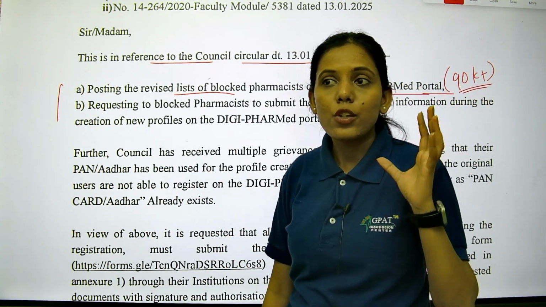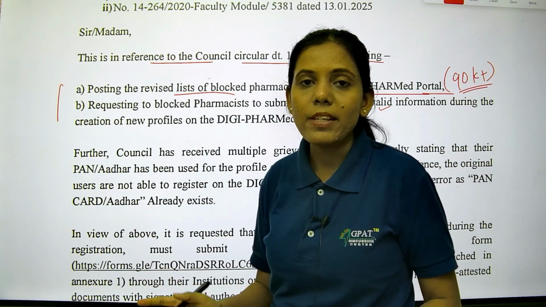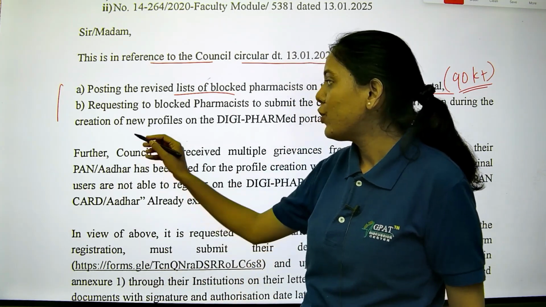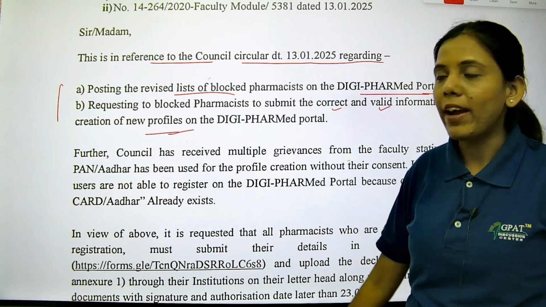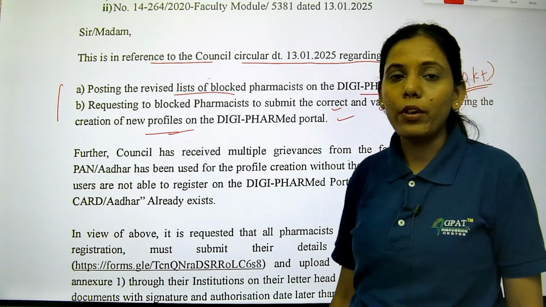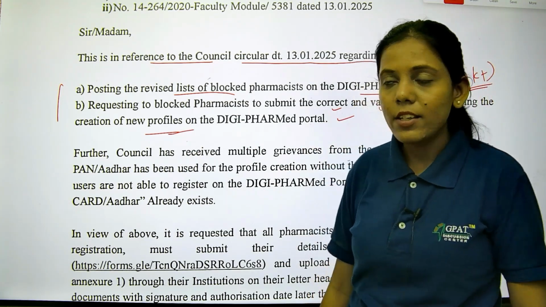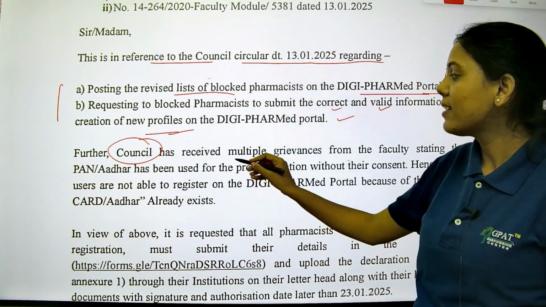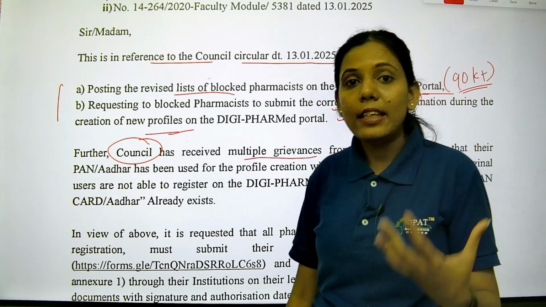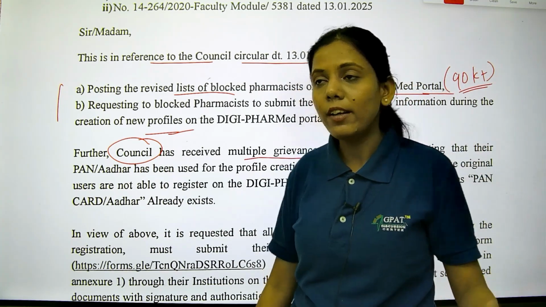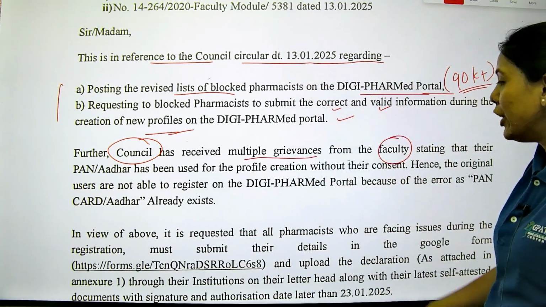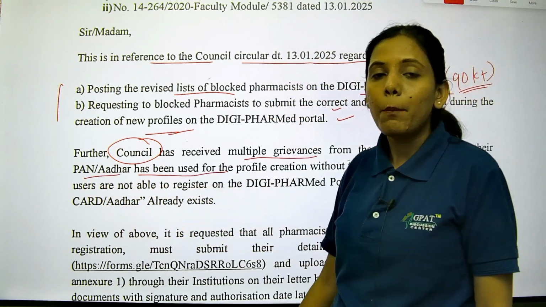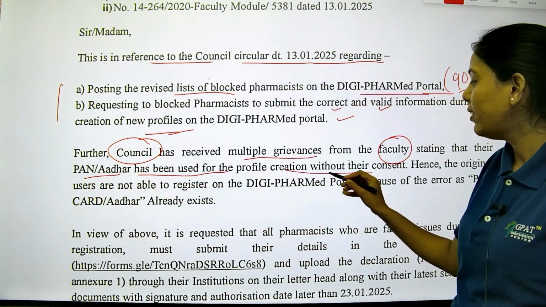After they saw their name in the list of blocked pharmacists, they were requested to give their valid and correct information to create the new profile on the DigiPharmed portal. When they were creating this new registration, the council received multiple grievances. These grievances were from faculties who were facing the issue that their PAN and Aadhaar had been used for profile creation without their consent.